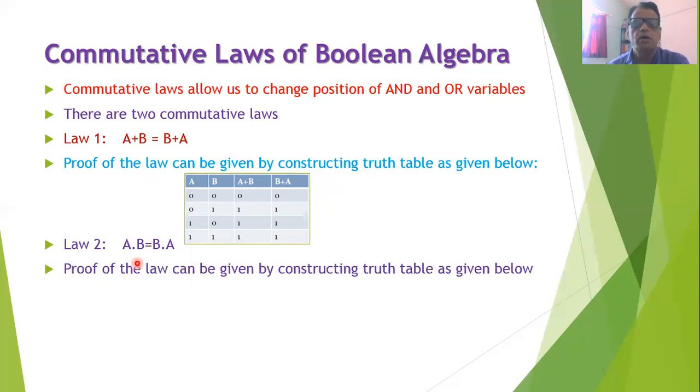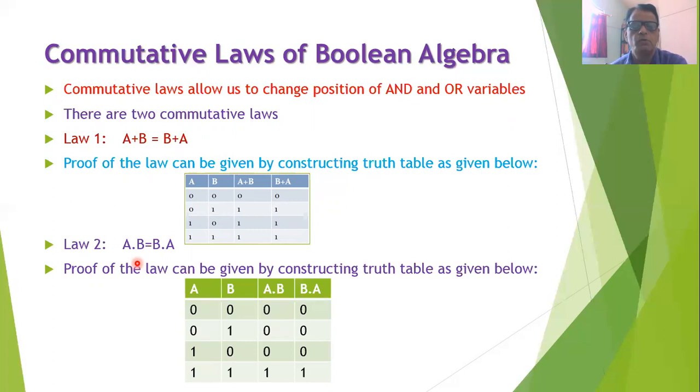This law can also be proved by constructing the truth table. Suppose we consider A and B. There are four possible cases of A and B: 0, 0, 0, 1, 1, 0, 1, 1. In the third column, we compute A and B or A dot B. 0 into 0 is 0, 0 into 1 is 0, 1 into 0 is 0, and 1 into 1 is 1. In the fourth column, we compute B dot A. 0 into 0 is 0, 1 into 0 is 0, 0 into 1 is 0, and 1 into 1 is 1. So you will find that all entries in the column A dot B and B dot A are same, and therefore we can say that this law is proved.